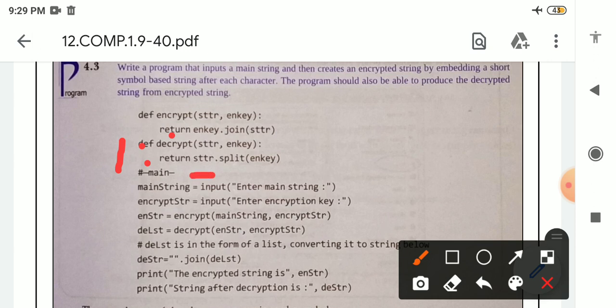Str is the name of the variable which is storing the actual string, the correct string. After that dot and split, which means in decryption we will remove the symbol. That is why we are using the split function to remove the symbol. In the split function we are providing n key as an argument. If we provide n key as an argument, it will remove all the symbols attached with the string.